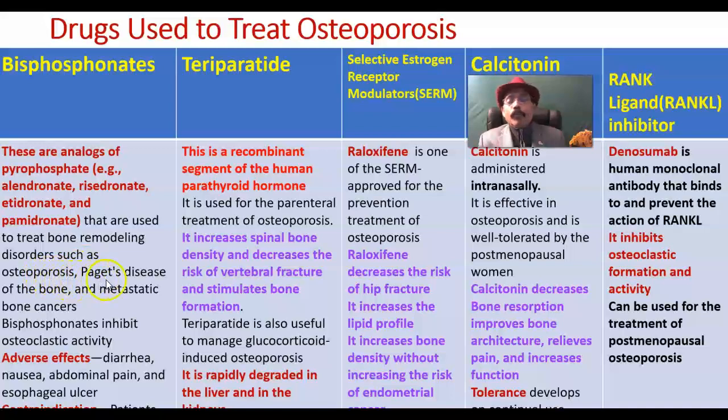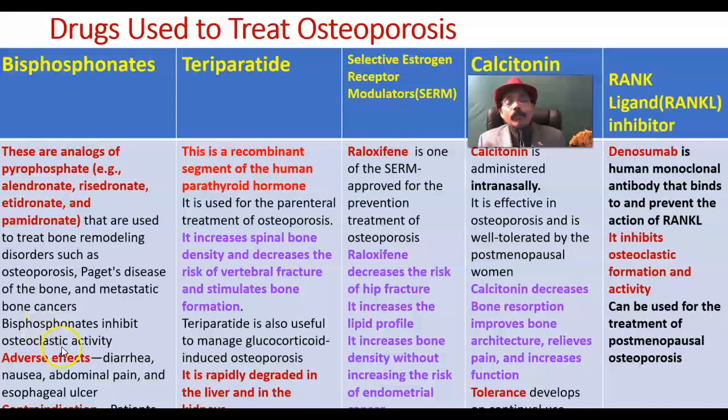Paget's disease of bone, not the Paget's disease of the breast. Paget's disease of the bone, also osteogenesis imperfecta, and metastatic bone cancer, we can manage by bisphosphonate.